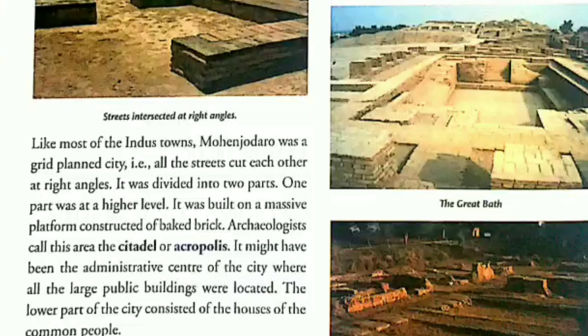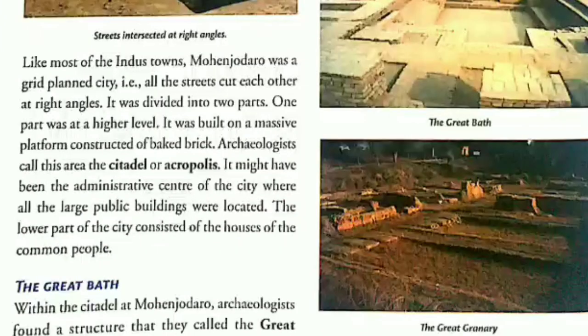Like most of the Indus civilization towns, Mohenjo-daro was a grid planned city. At Mohenjo-daro, all the streets cut each other at 90 degrees or right angles. The city of Mohenjo-daro was divided into two parts. One part was at a higher level. It was built on a massive platform which is constructed of baked bricks. The archaeologists call this higher part the citadel or acropolis. The lower part of the city consisted of houses of common people. It was the residential area.